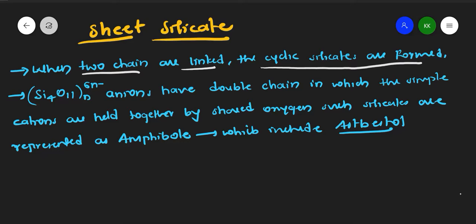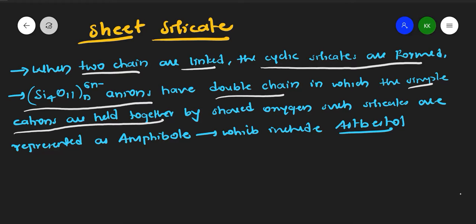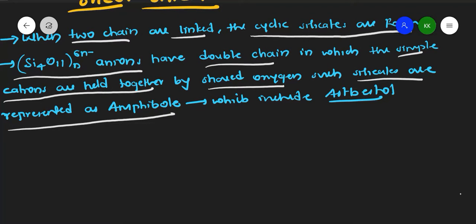Those are nothing but sheet silicates. So they will have the general formula Si4O11 with 6n minus, that is the anion part, which will form a sheet-like structure. Because I have told you only anions will determine the structure of these silicates. They have a double chain in which the simple cations are held together by shared oxygen. The cations can be calcium. Such silicates are represented as amphiboles, which include the asbestos sheet. Asbestos sheet is nothing but amphiboles, that is, sheet silicate.